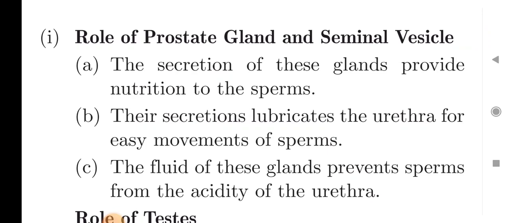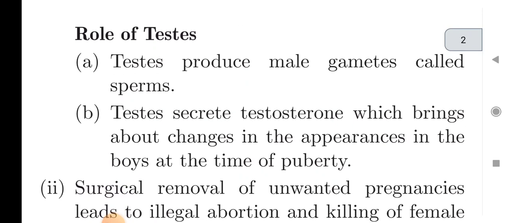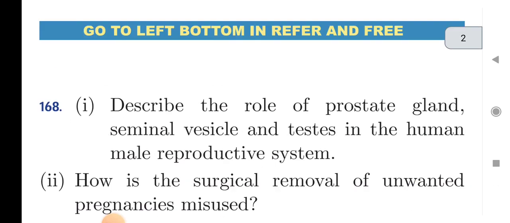First is the secretion of these glands provide nutrition to the sperm. Second point is their secretion lubricates the urethra for easy movement of sperm. Third point is the fluid of these glands prevent sperms from the acidity of the urethra. So second part of this question, that is role of testis. First point is testis produce male gamete called sperms, and second is testis secrete testosterone, which brings about changes in the appearance in the boys at the time of puberty.